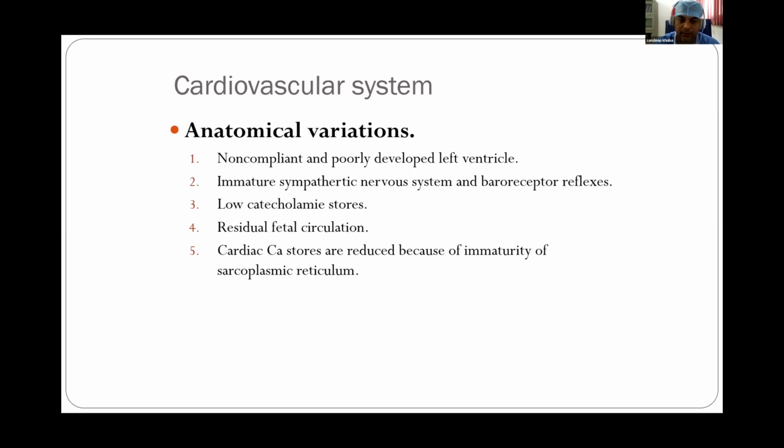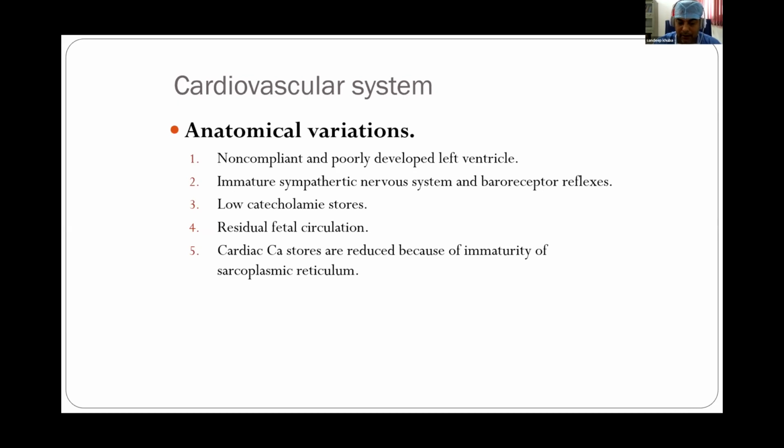If the heart rate goes below 60, we have to start CPR so that adequate blood flow reaches the vital organs. Because of the immature sympathetic nervous system, there are very low catecholamine stores in these patients. So in the event of stress, they cannot increase their sympathetic drive like adult patients can.